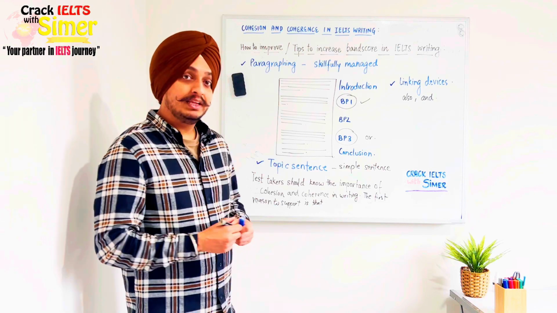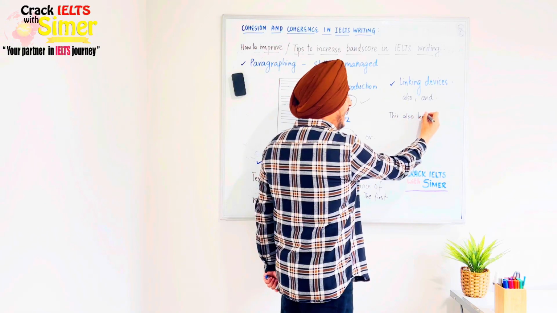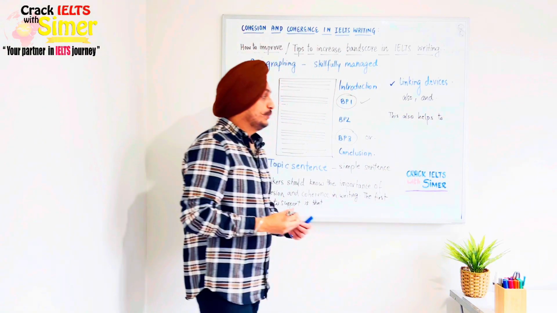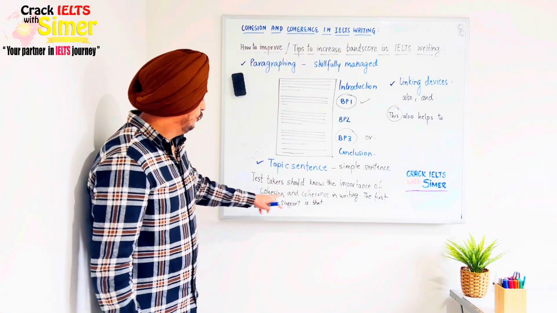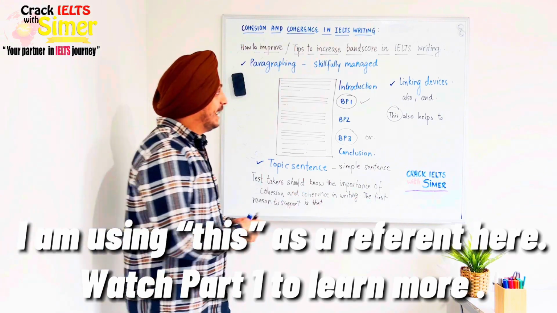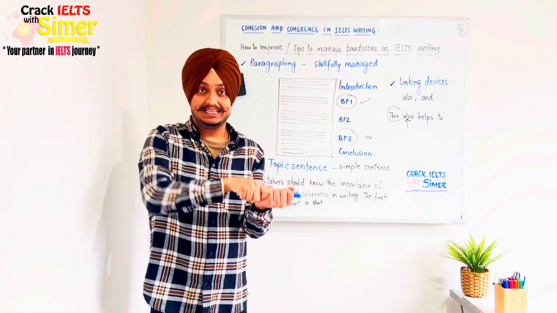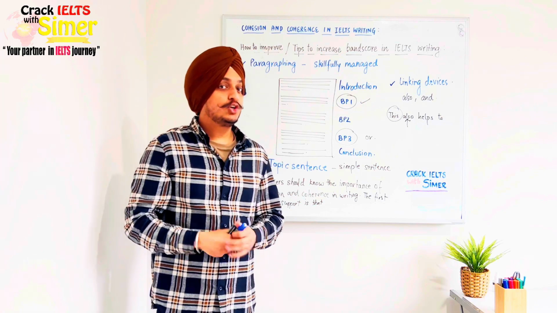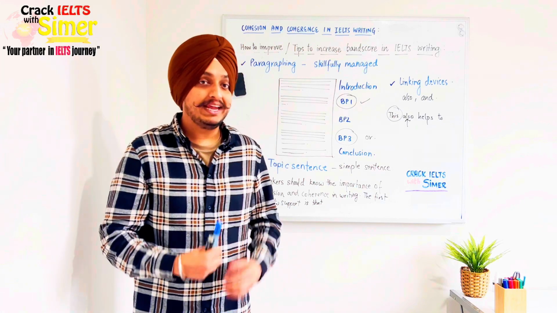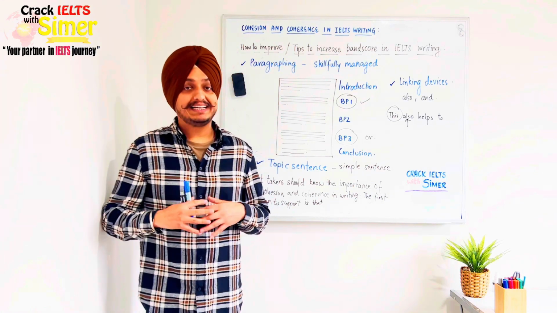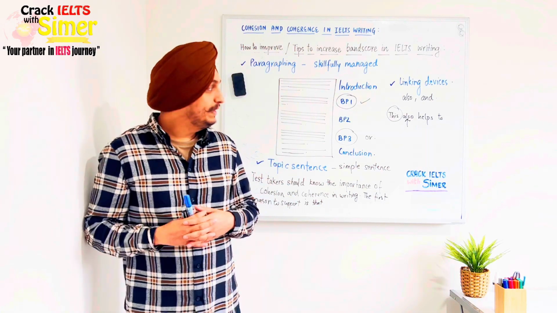And then I will say this also helps too. So I am using this to make reference to cohesion and coherence, and then I am using also because I wanted to link two things. I hope that makes sense. All the cohesive devices that you use in an essay need to be used in such a way that they are very natural and do not attract the attention of your reader to why you are using these cohesive devices. I hope that makes sense.